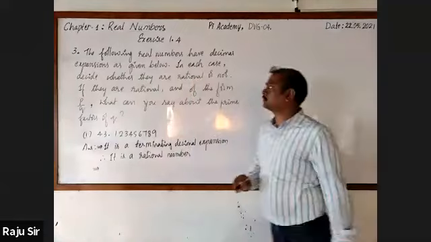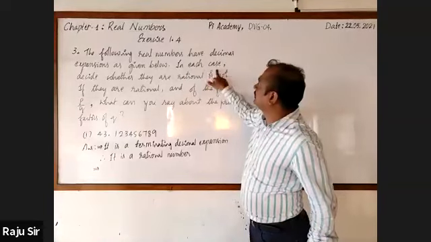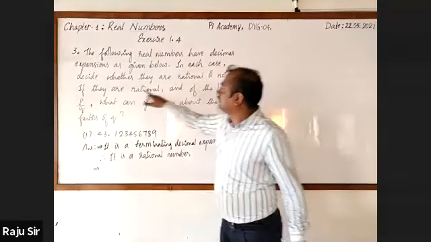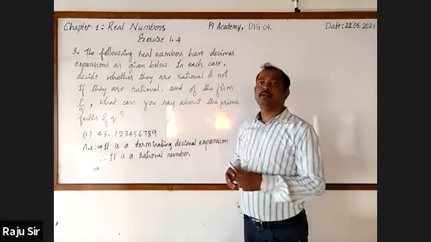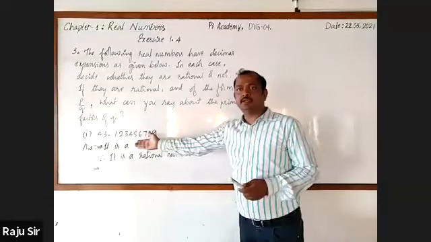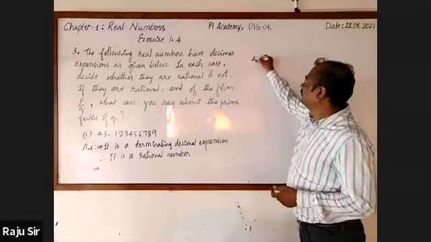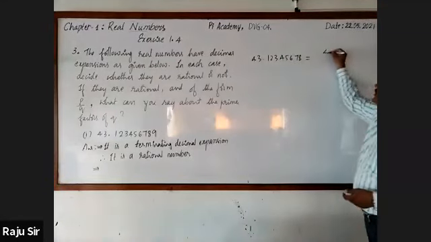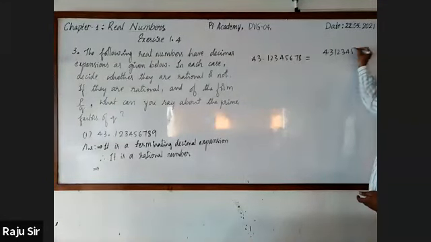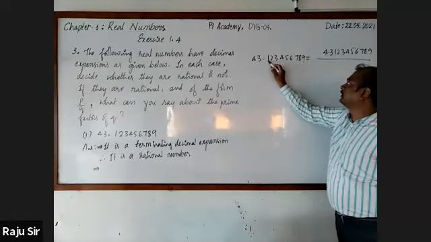Next, another sub question. If they are rational and of the form P by Q, what can you say about Q? Please don't write, just observe. 43.123456789 can be written as 43123456789 divided by 10 raised to the power 9, since in the decimal part we have 9 digits.